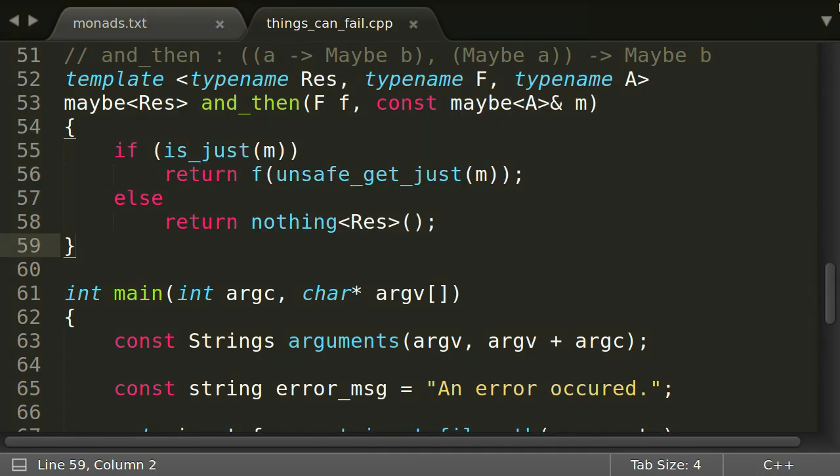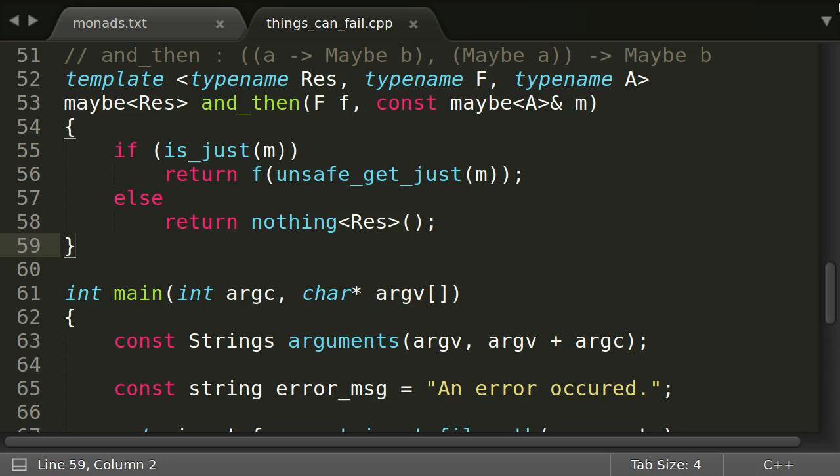Isn't this cool? We just made our code a lot shorter and much more readable. Imagine how the original version would have looked like with not 3 but 10 chained function calls. Horrible! Oh, and by the way, while we were just making our code better, we developed the core functionality of the maybe monad. F+ of course also provides and then for maybes with the name and then maybe.